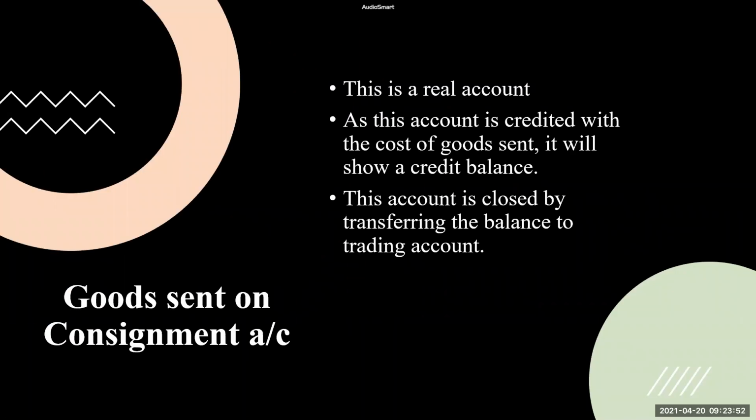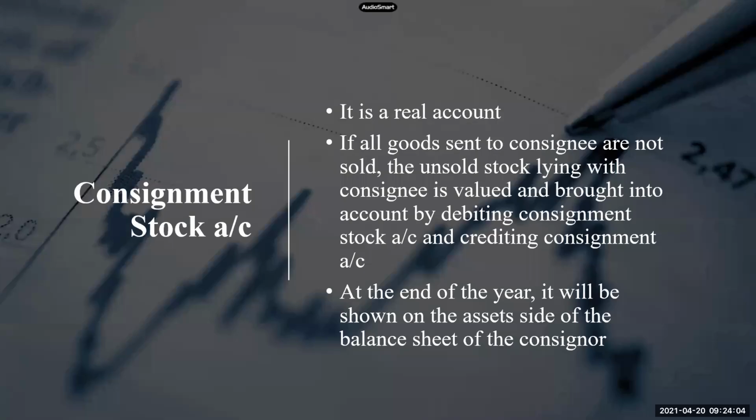Goods sent on consignment account is a real account. It has only 2 entries. One entry is for sending the goods on consignment. The second entry is for closing the account by transferring the balance to trading account.